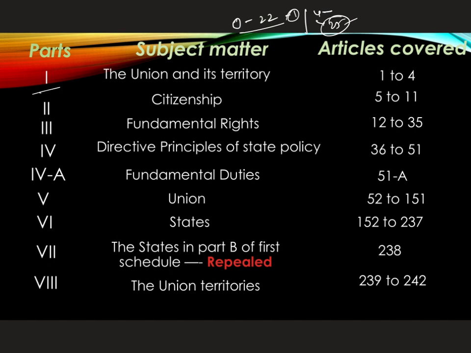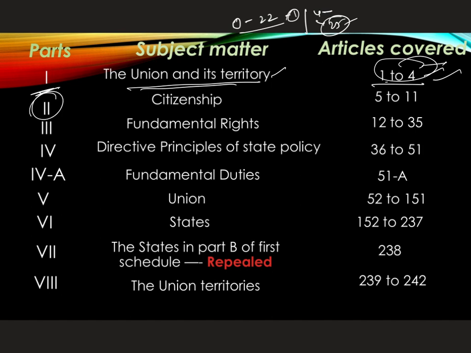So Part 1 deals with the Union and its territory. The articles covered in Part 1 are 1 to 4. These articles discuss India and how new states can be incorporated, how a new state can be formed, and how we can redraw the boundaries of the states. So Union and its territory, Articles 1 to 4.